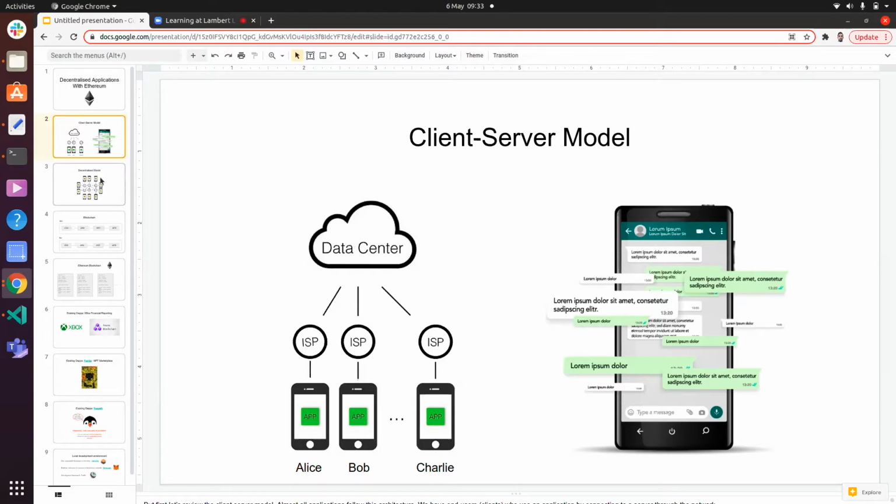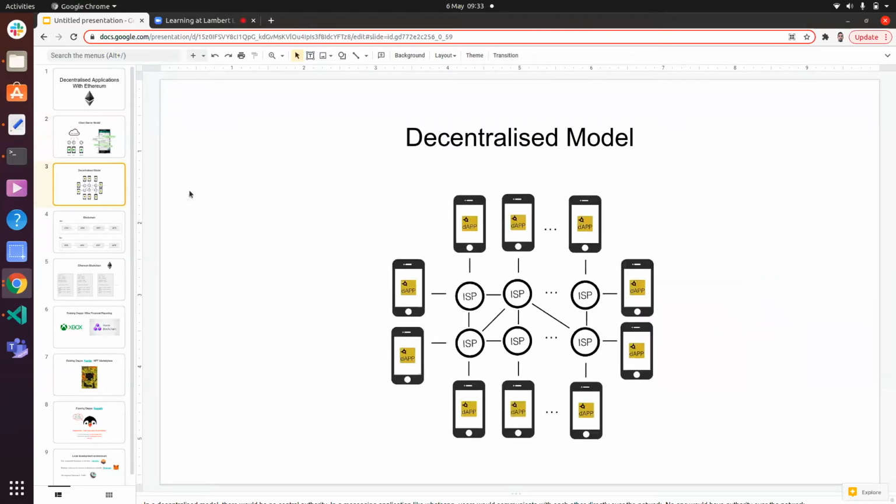So what's the alternative? The alternative is a decentralized model. Here there would be no central authority. In a messaging application like WhatsApp, users would communicate with each other directly over the network. No one would have authority. The question, however, is how this should be implemented.